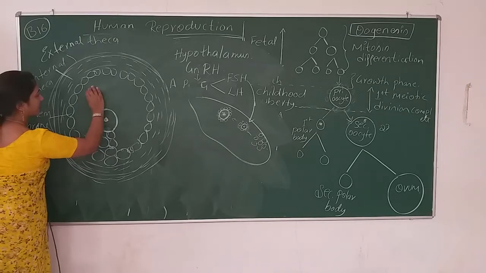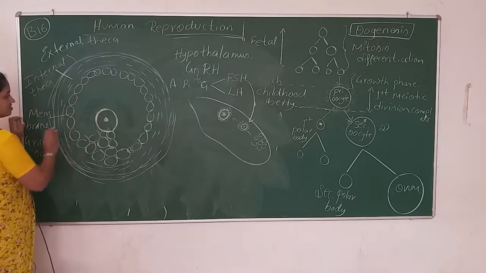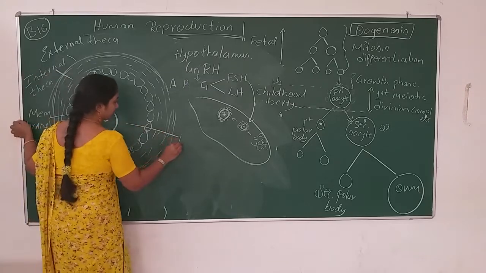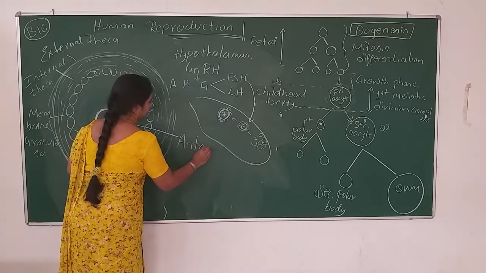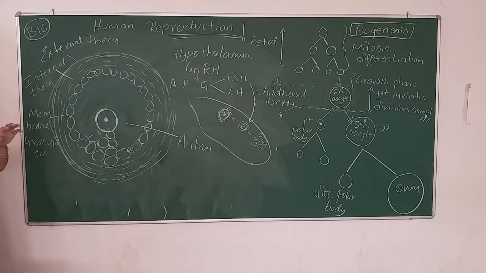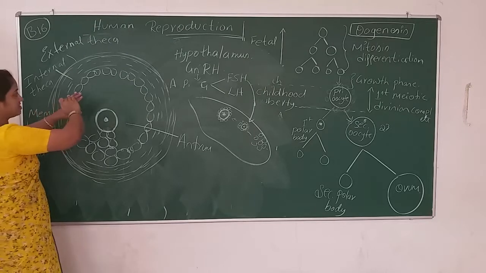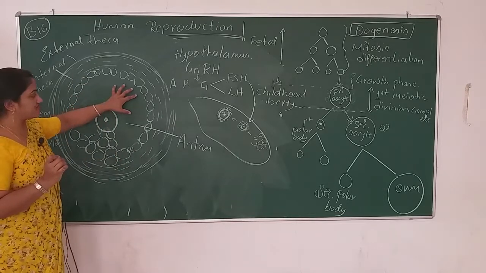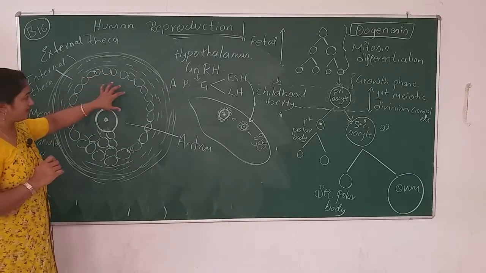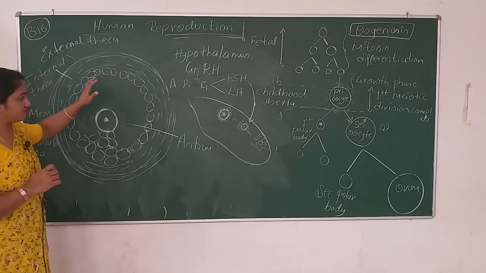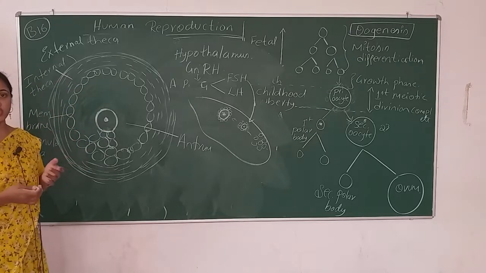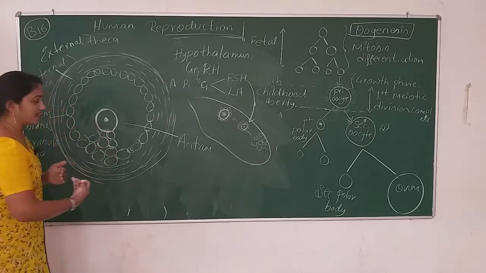And then we have a cavity here in the Graafian follicle. This cavity is known as the antrum. It is a specialized structure that forms in the follicle, and the cavity is filled with fluid. When the cavity is formed in the Graafian follicle, the Graafian follicle is confirmed. So the follicle is mature enough, and it will release the egg now.